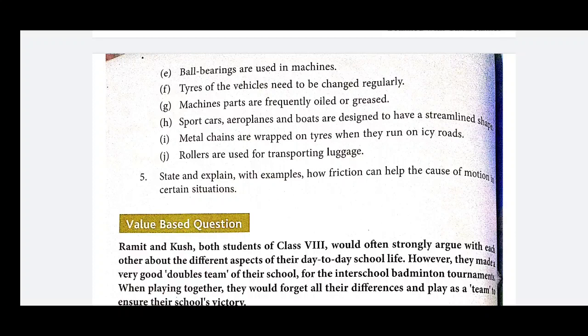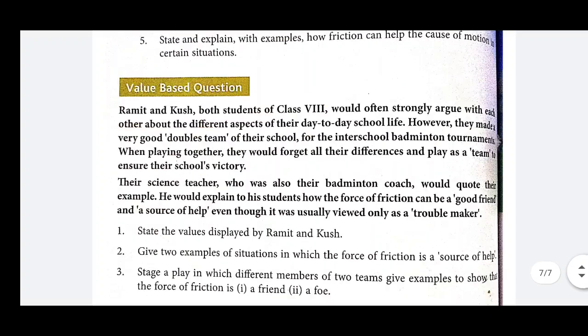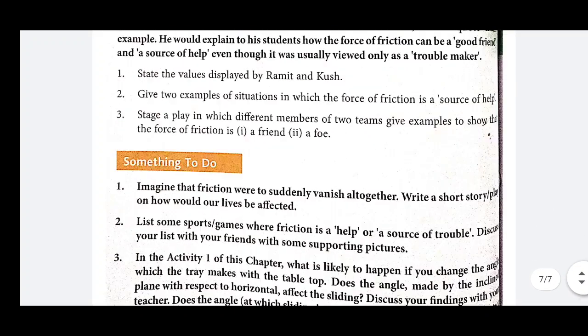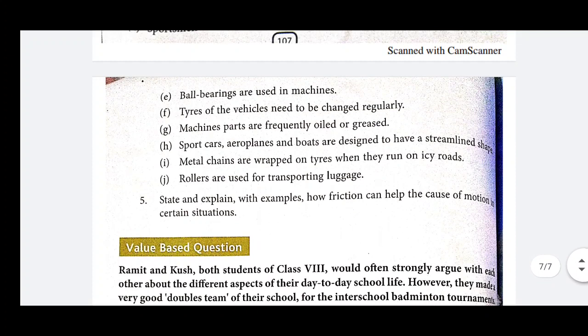In this way, I have discussed all the questions given in the book.